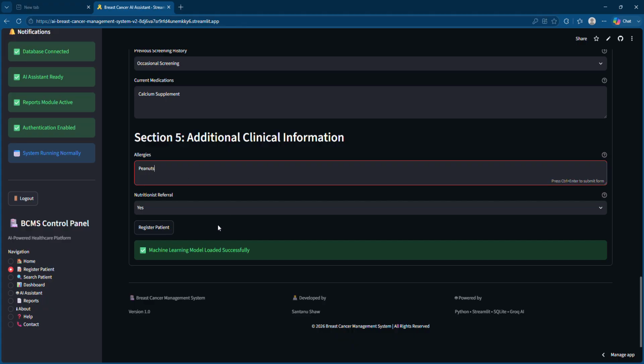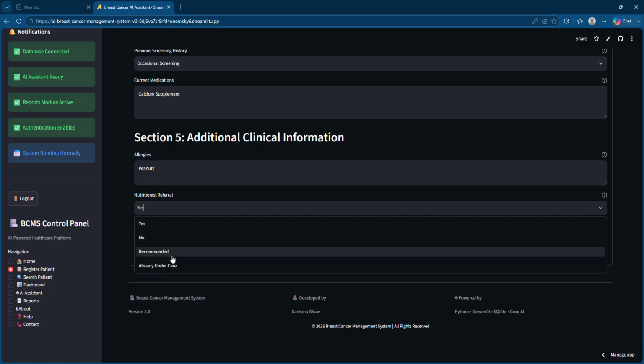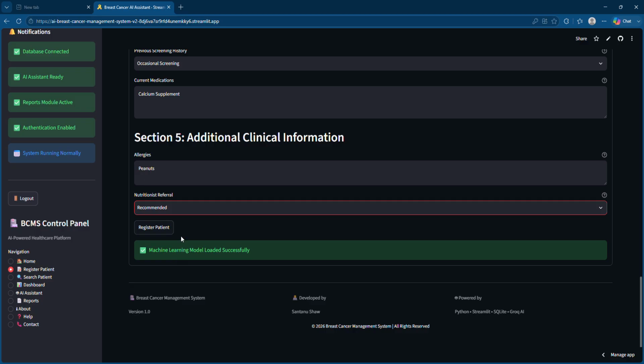I'm giving a patient referral. Let's say I have a nutritionist, it is recommended. So let's give it here. Now I will click on this register patient. So it will generate the prediction of what kind of breast cancer she may develop, right?